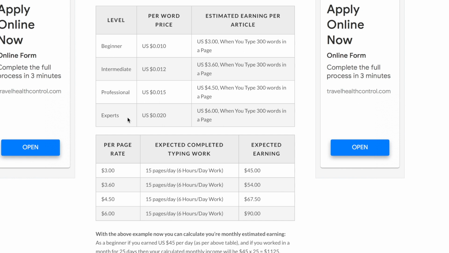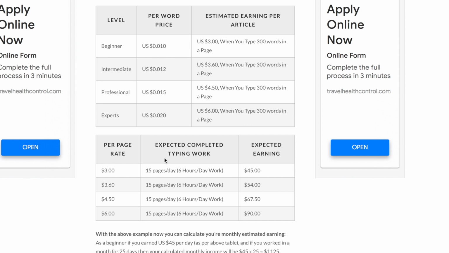Now in just a moment, I'll be giving you a special bonus tip that can help you earn a higher rate. You can see here that even if you are a complete beginner, you can actually get paid at an expert level, and I'll show you the strategy in just a moment. And no other person would know about this as well.